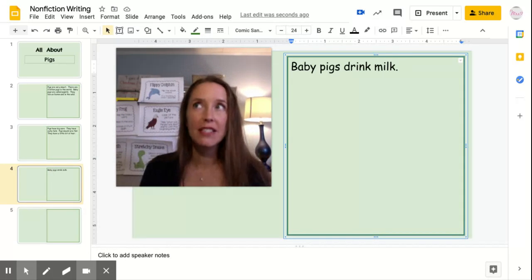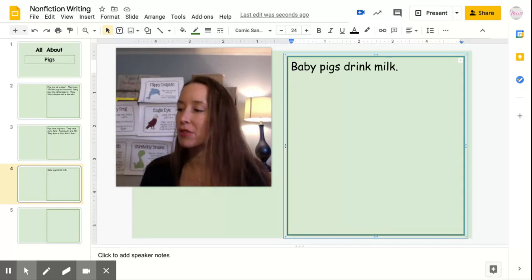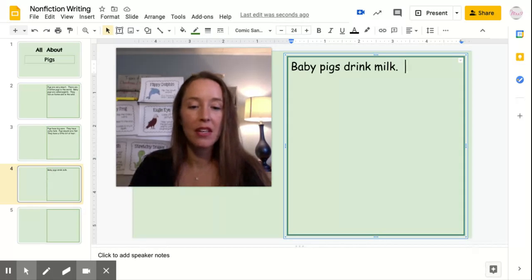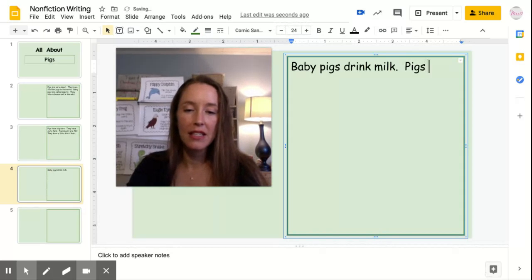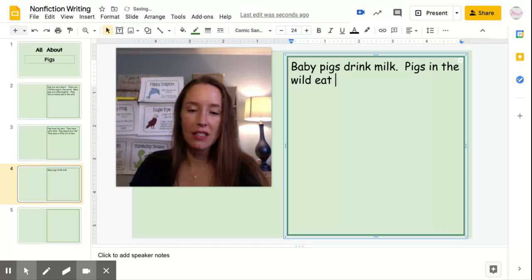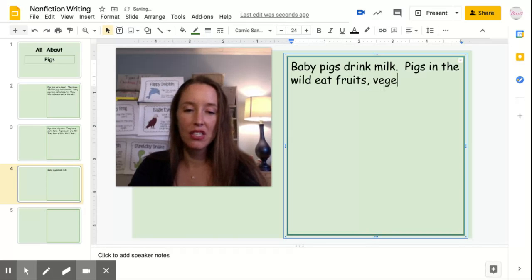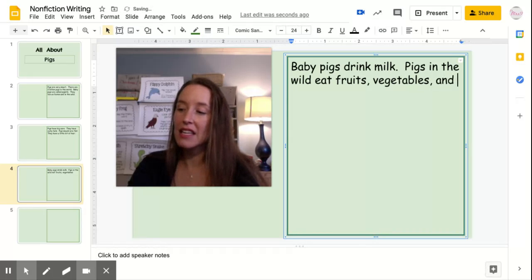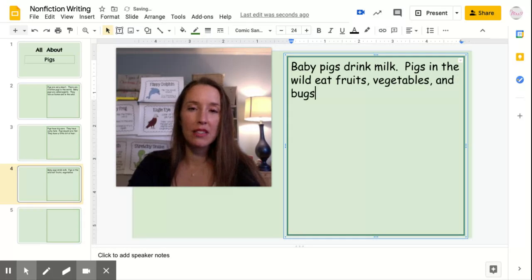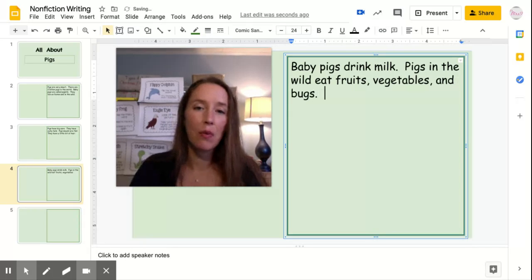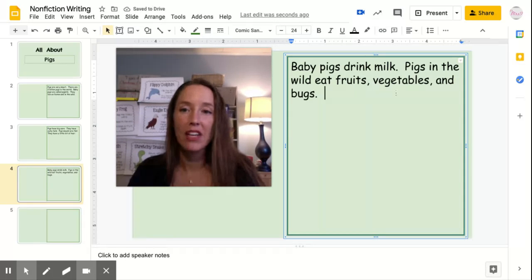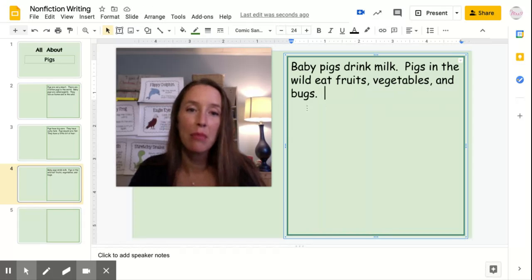So pigs in the wild eat fruits, vegetables, and bugs. Remember, I'm making a list, so I need commas between fruits, vegetables, and bugs. Right. Pigs in the wild eat fruits, vegetables, and bugs, period.